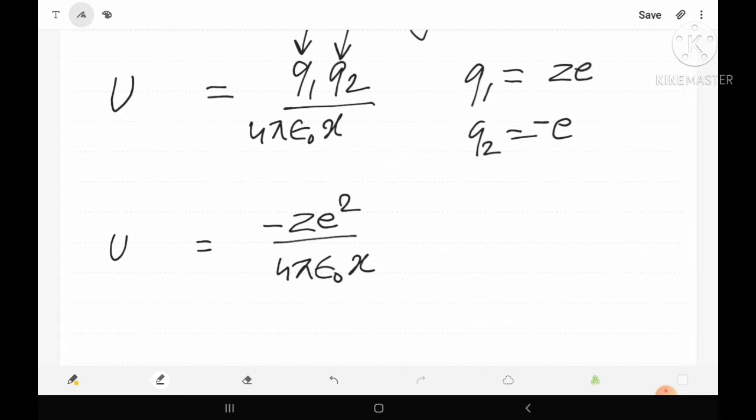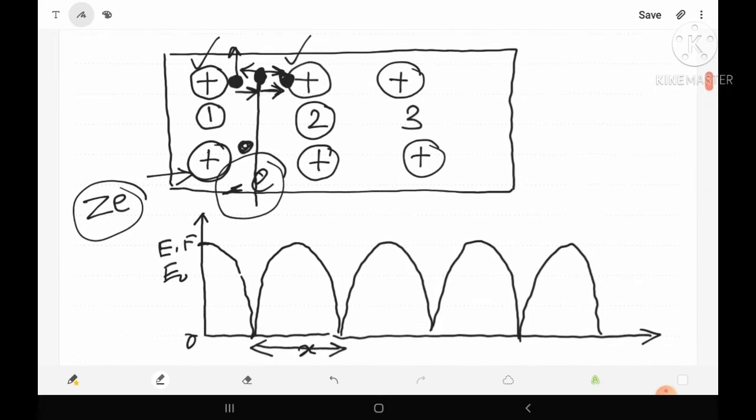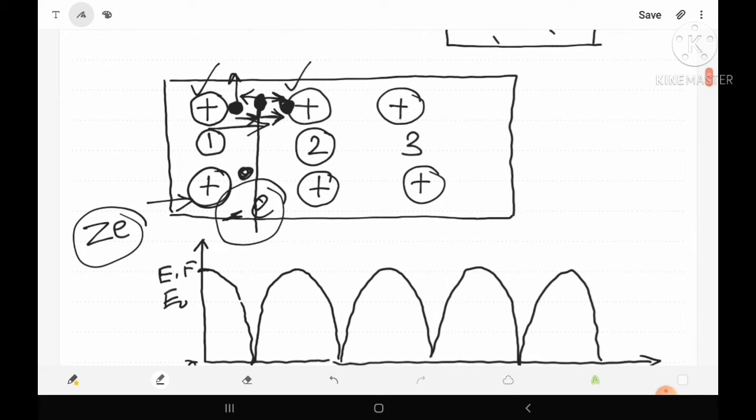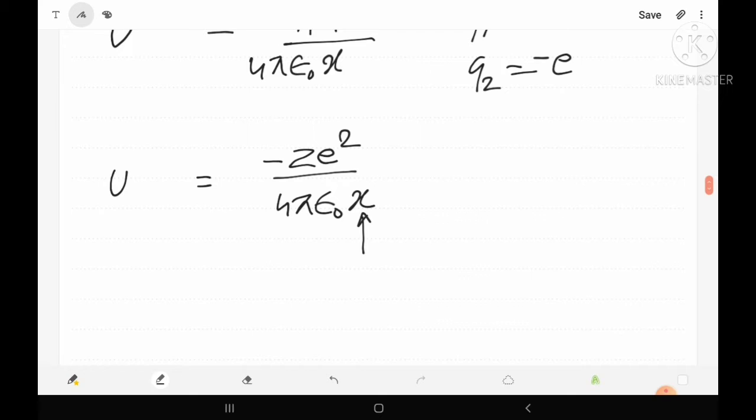Now obviously, as we vary the value of x, the distance between the free electron and the regularly arranged atom, the potential energy will change. So potential energy is a function of position x.